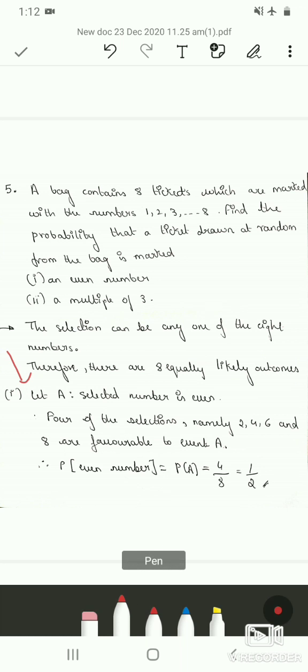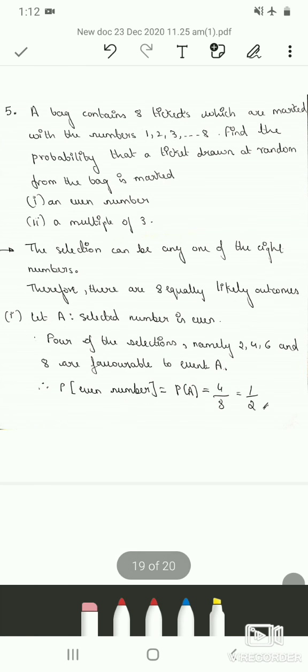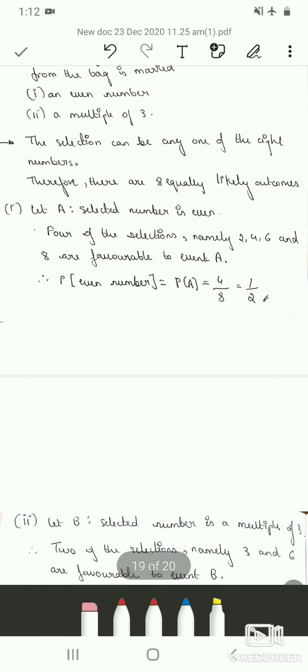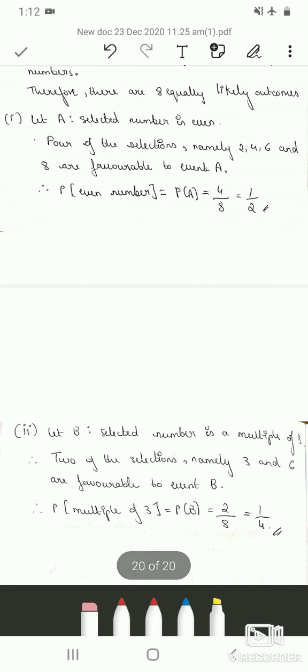Therefore small m is equal to 4. Therefore probability of getting an even number is probability of A, which is 4 by 8, which is 1 by 2. Your total number of outcomes is 8. Favorable outcome is 4. Therefore the probability of getting an even number is 1 by 2, and taking complement we will get probability of getting an odd number, which is again 1 by 2.